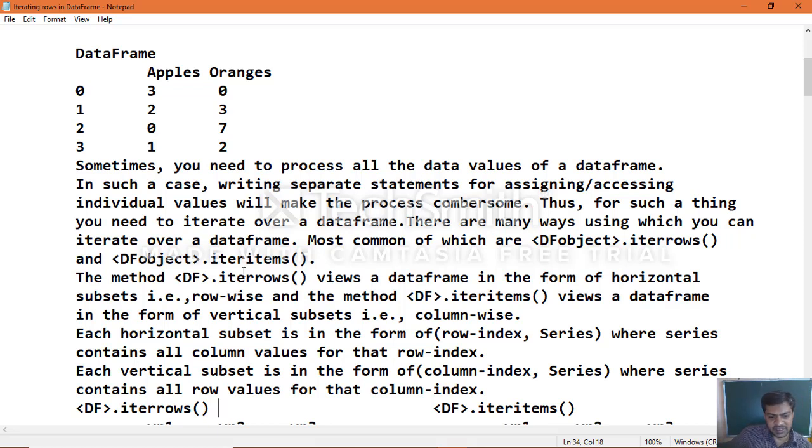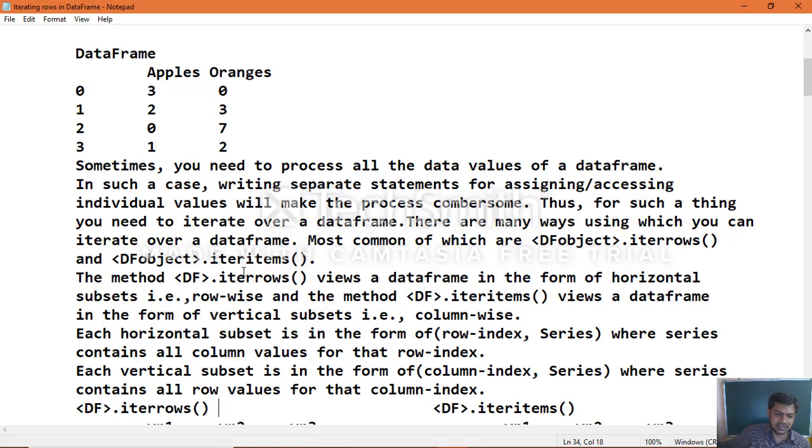Each vertical subset is in the form of a column index series object, where the series contains all row values. The vertical subset is what iterating items gives: it takes a column index and a series object which contains all row values for that column index, one particular column with all the row information.